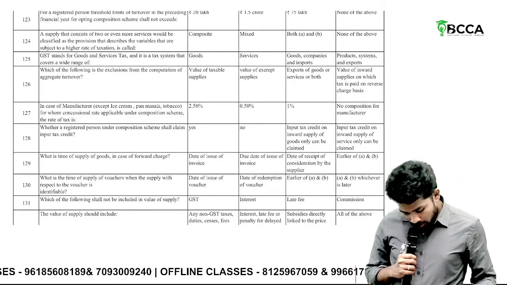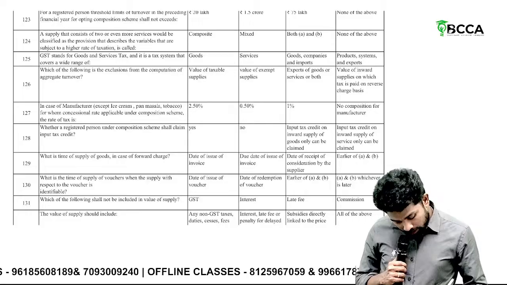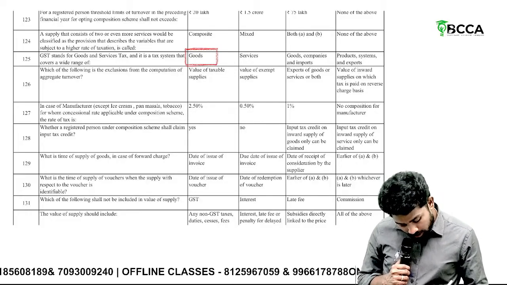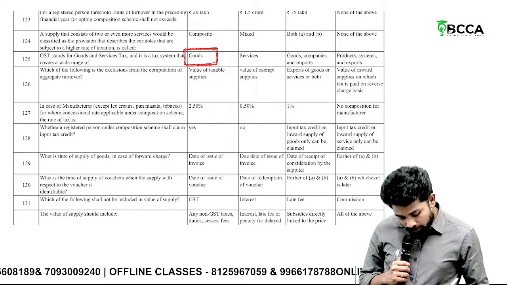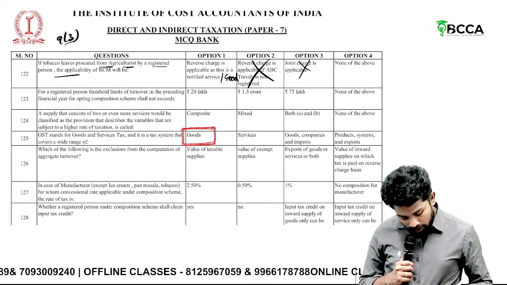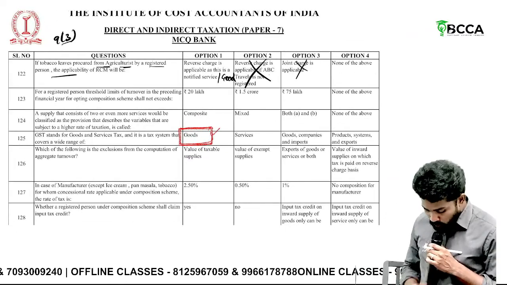Then, sir, here the correct answer should be goods only, because it covers a wide range of goods. The sentence in the material shows it as goods only, even though the others also feel correct, but it offers a wide range of goods only, so that is the correct answer.